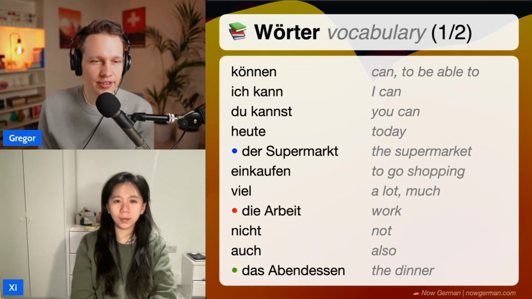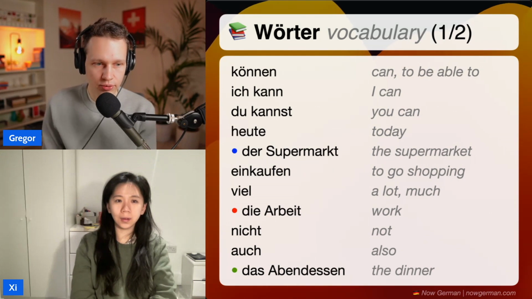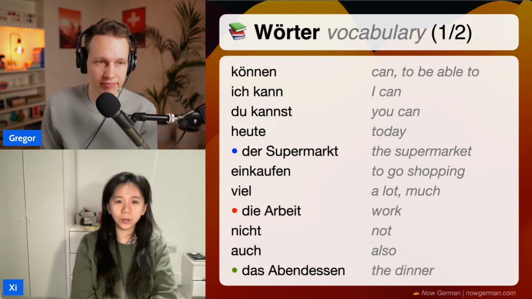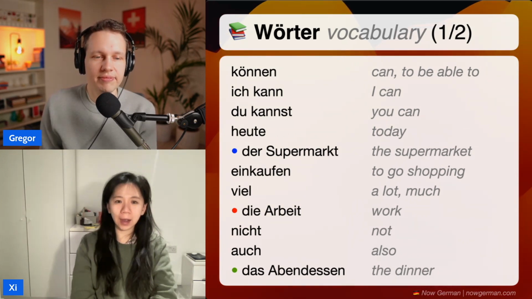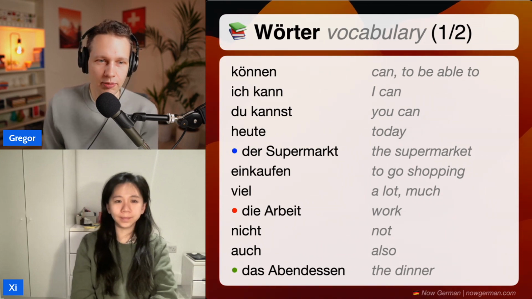Do you know how to conjugate that? Ja. Ich kaufe ein. Du kaufst ein. Er kauft ein. Wir kaufen ein. Sie kaufen ein. Yes, very good. Very good repetition of separable words indeed.